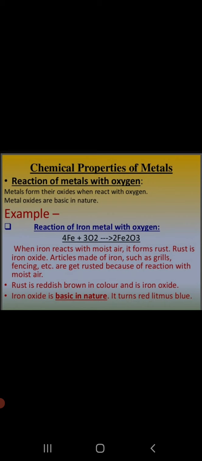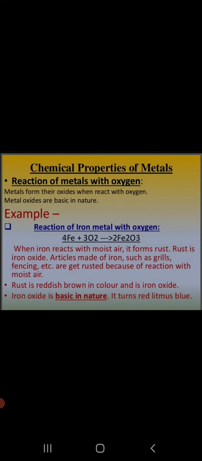Yeah. So metals react with oxygen to form oxides, and these oxides are basic in nature. If we see here on the screen, we see the reaction of iron metal with oxygen. So how does iron react with oxygen? What does it form? The best example, you must have seen it in your day to day life, is the rusted iron. Iron reacts with the moist air and it forms iron oxide with the release of water vapors. So that forms the corrosion.